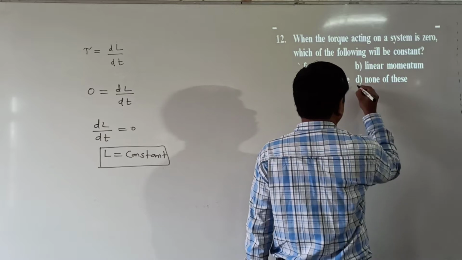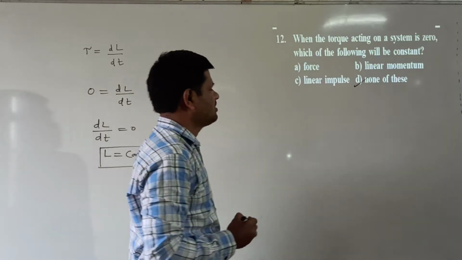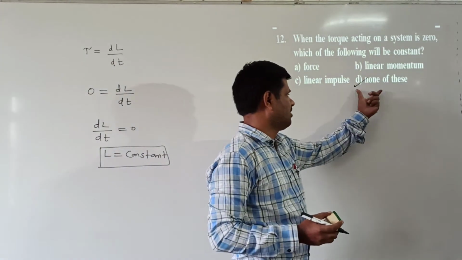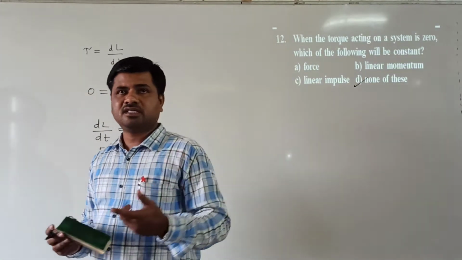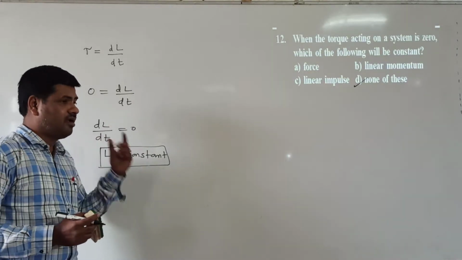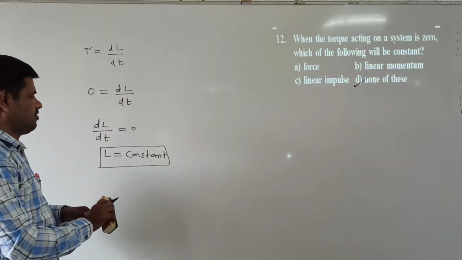In the options angular momentum is not there. So which option is correct here? None of these options is correct, because when the torque acting on the body is 0, only angular momentum is constant.